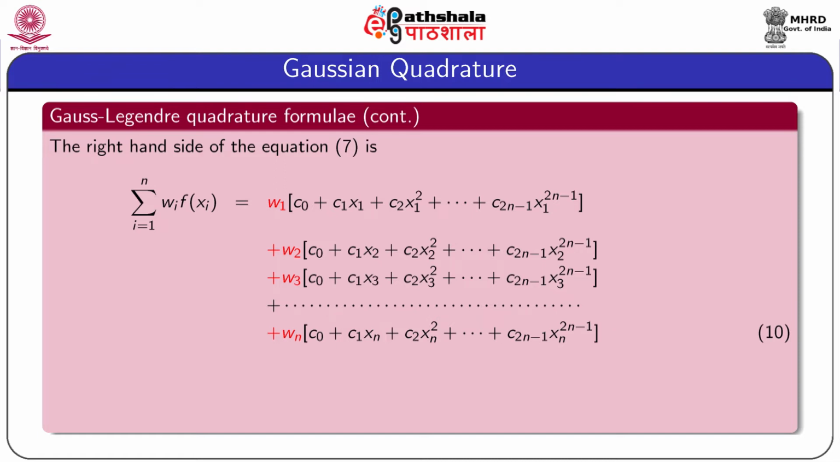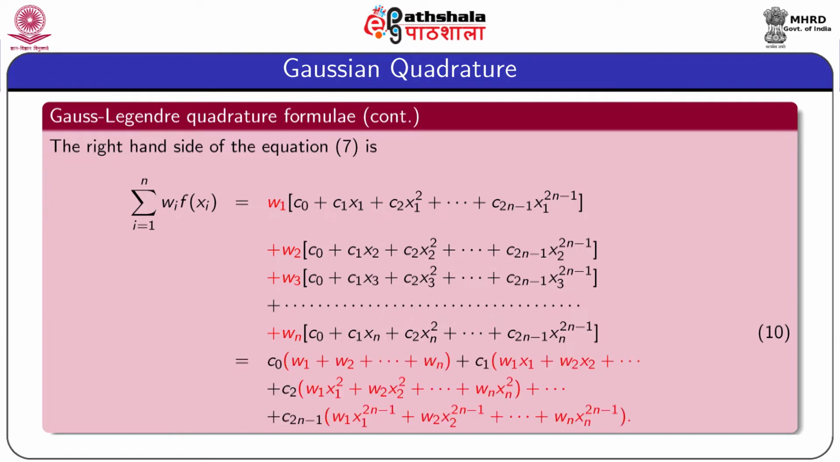The value of f of xn is c0 plus c1 xn plus c2 xn to the power 2 plus dot dot dot plus c2n minus 1 into xn to the power 2n minus 1. And rearranging this expression, we get the entire expression, equation 10, equal to c0 into (w1 plus w2 up to wn) plus c1 into (w1 x1 plus w2 x2 plus dot dot dot wn xn), and lastly plus c2n minus 1 into (w1 x1 to the power 2n minus 1 plus w2 x2 to the power 2n minus 1 plus dot dot dot plus wn into xn to the power 2n minus 1).